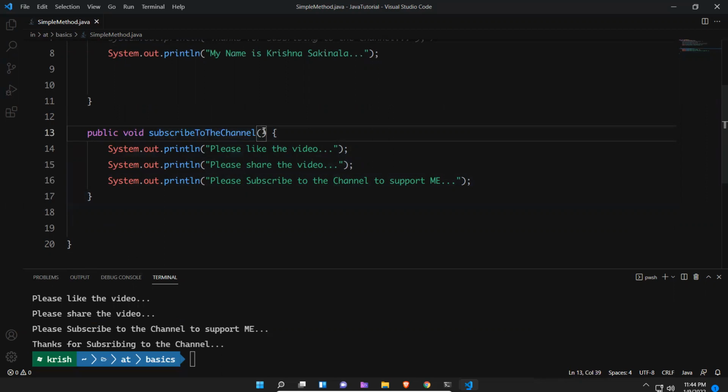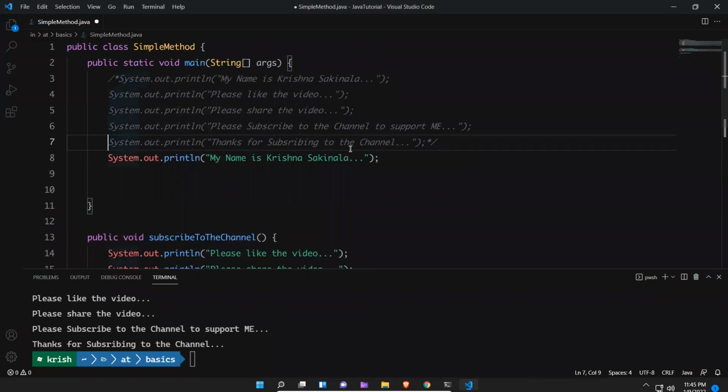There are no parameters. If you want, you can put them, but it depends upon your requirement. What is the purpose of writing this method? Inside this, I have written these three statements. I can create as many methods as I want. Now again, public void, what can I name this? thankYouNote. I'm just giving one hypothetical name. Inside this I'll put, "Thank you for subscribing to my channel."